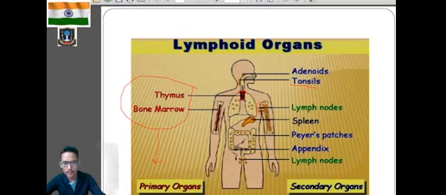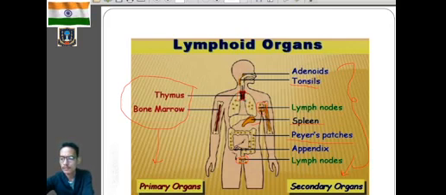You can see over here, these are the lymph nodes. Then we have the spleen. We also have Peyer's patches in the small intestine. So these are the examples of the different types of secondary lymphoid organs. From your textbook, I have told you to kindly go to figure number 8.18, human lymphatic system. You will see the positions of the primary lymphoid organs and the secondary lymphoid organs.